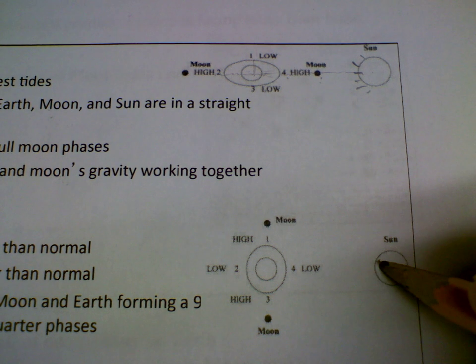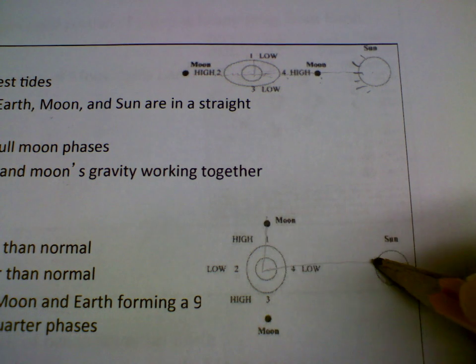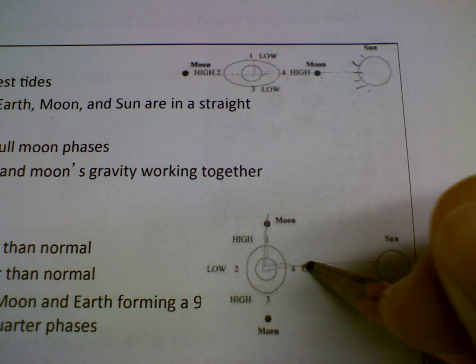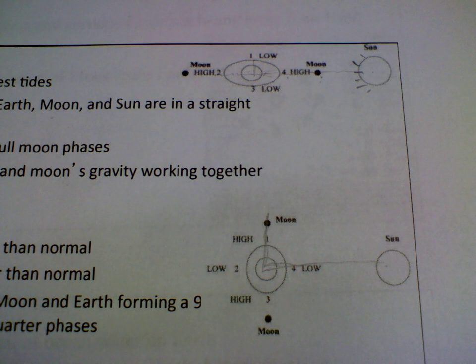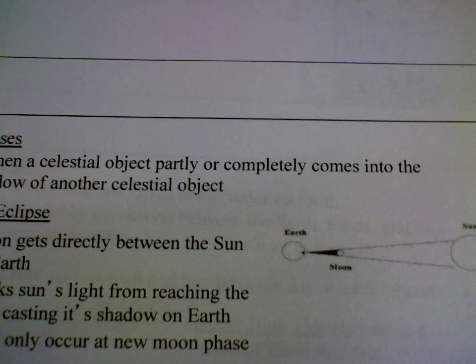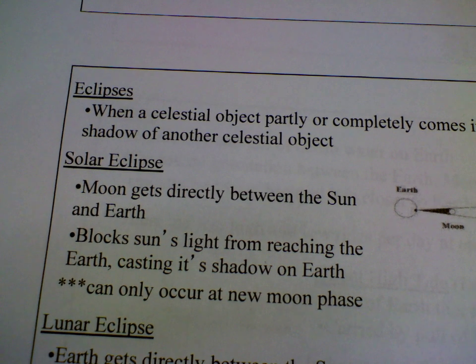You have the sun, the Earth, and the moon, and you could see that would be a right angle between the sun, the Earth, and the moon for really not too many differences between the high tide and the low tide. All right, let's take a look at the third thing that the moon causes, and that's eclipses.